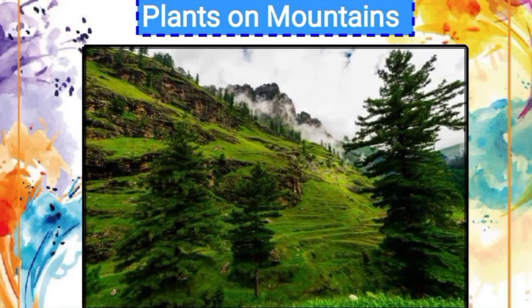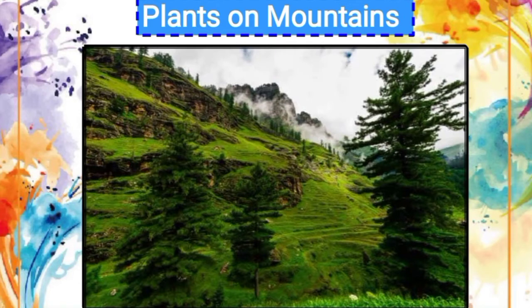Some adaptations shown by the plants growing on a mountain are that these trees are tall, straight and thin, and instead of flowers these trees bear cones with seeds inside them. They are usually conical in shape to allow snow to slide off the plant easily, and due to their conical shape they are also called conifers.